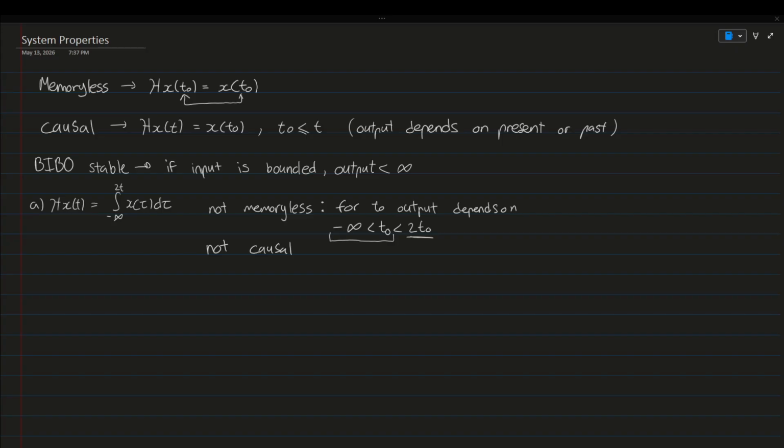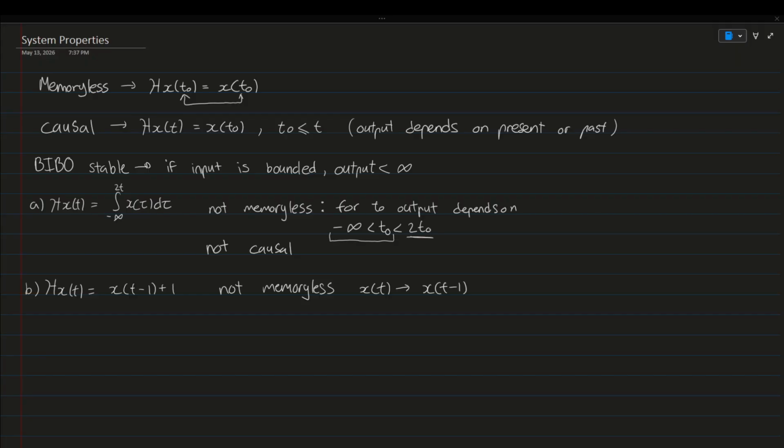Okay. Let's solve part B. So part B is here. Okay, this system is not memoryless because for a given input, x of t, we're depending on the past. We're depending on a previous value. So it's not memoryless.